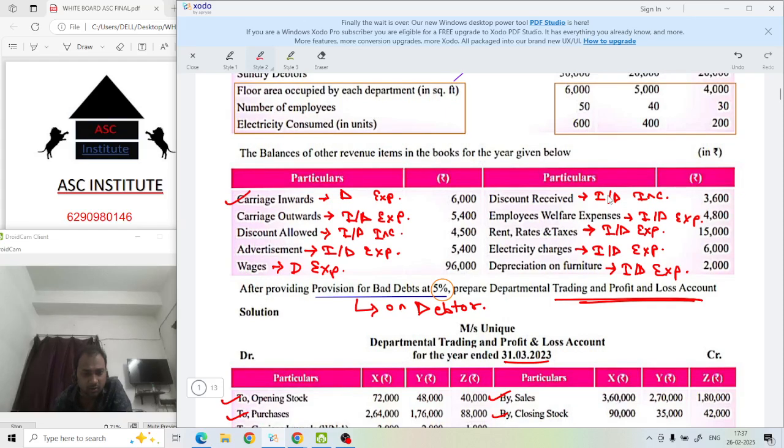Carriage inward. So carriage inward is related to what? We are purchasing our units and it is coming to our godown or to our factory. It is directly connected to purchase. So we have to take the ratio of purchases of the different departments and distribute it. Understood? How much is the amount? 6,000 rupees is the amount. Now how to distribute it?